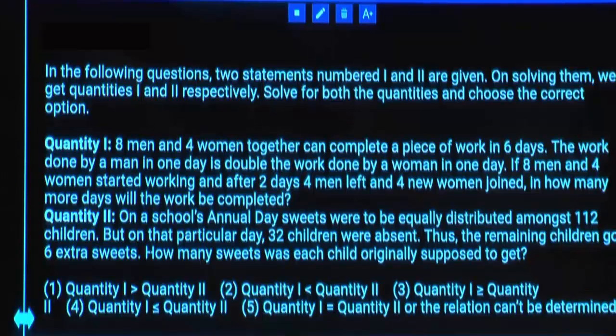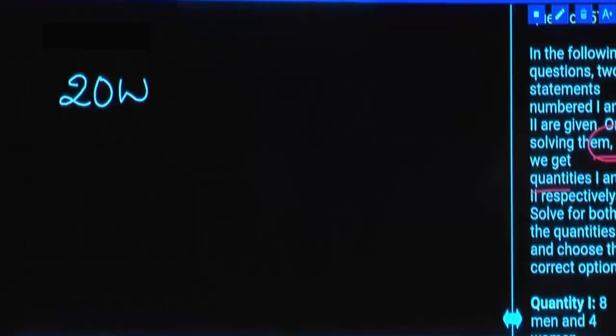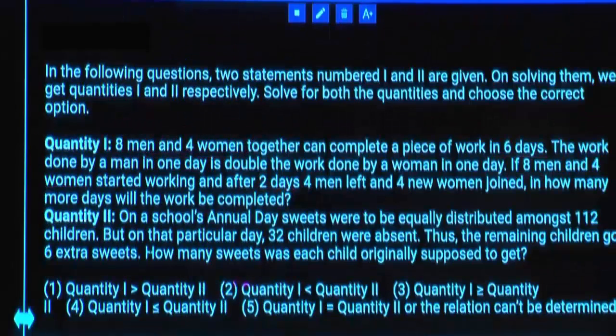Now, so this particular group can complete the work in 6 days. They started working, 8 men and 4 women, but worked for only 2 days. So you know that 1 man efficiency is equal to 2 women. So in place of 8 men, can we take this as 16 women and 4 women, 20 women. Now 20 women need to complete the work in 6 days, but out of 6 days, they worked already for 2 days, so 4 days remain. Are you getting? Next.